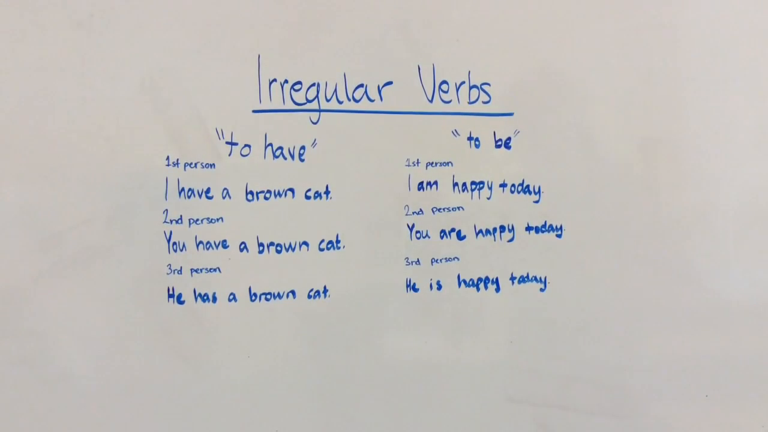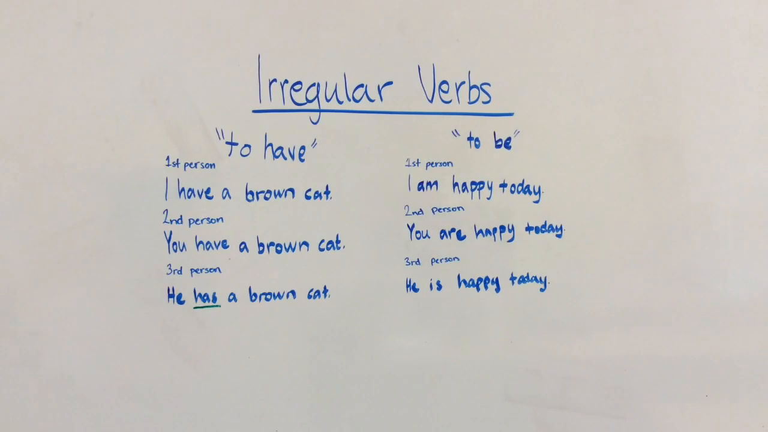Irregular verbs do not follow the rules, and here are 2 examples. One example is to have. In first person form, it looks like this: I have a brown cat. The second person form is the same: you have a brown cat, but in the third person form, the verb changes: he has a brown cat. Instead of following the rules and writing haves, you write has instead.